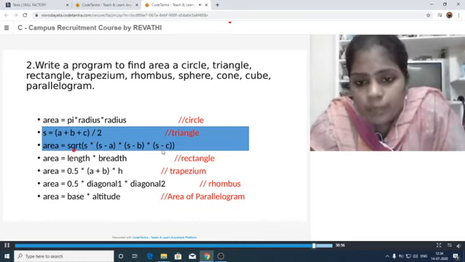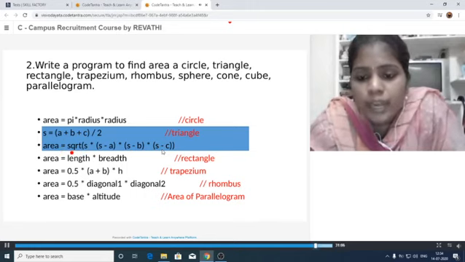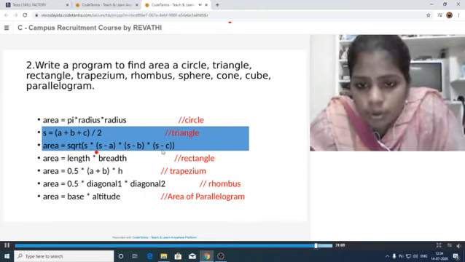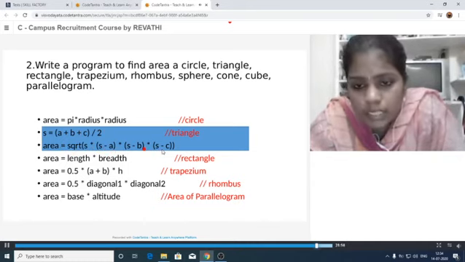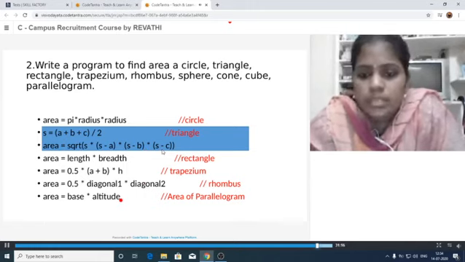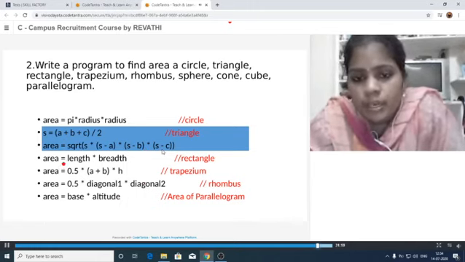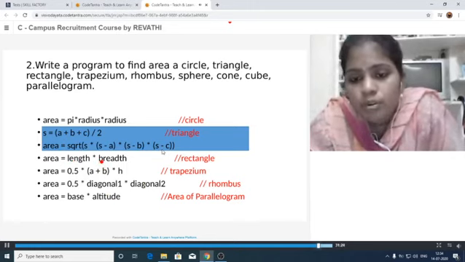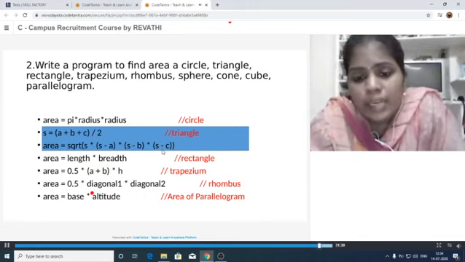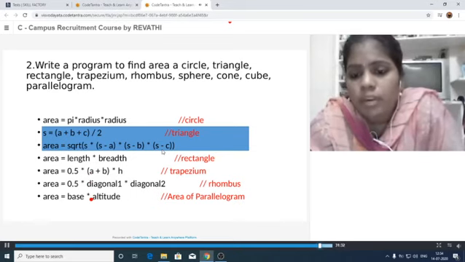So area is equal to the square root of S into S minus A into S minus B into S minus C. For the square root, we can call sqrt, which is the library function for calculating the square root value. Then we just have to display the message like the previous one. Next, similarly, the input values are two only: we have to take the input length and breadth from the keyboard. Like this, we have to practice all the remaining programs depending upon these formulas.